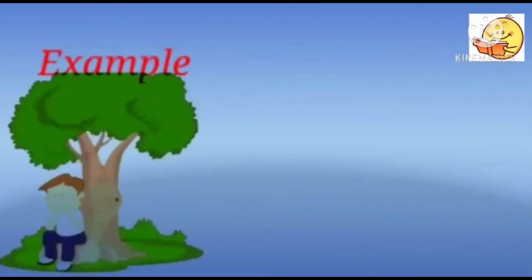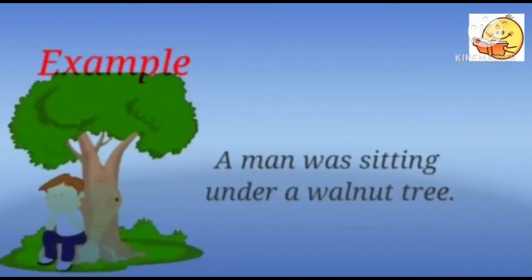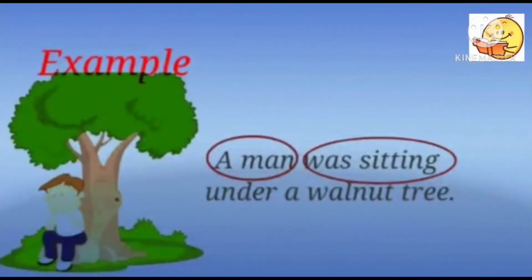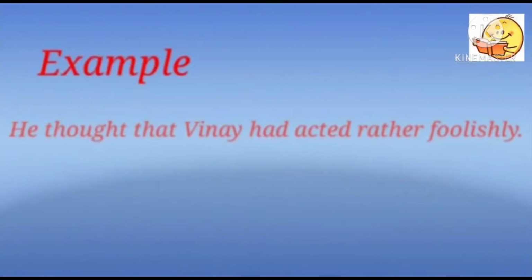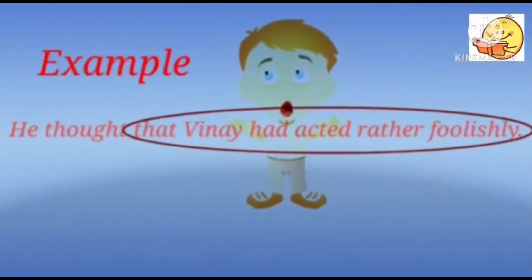For example, a man was sitting under a walnut tree. It has a subject, a man, and a finite verb, was sitting. Therefore, it's a clause. And because it conveys a complete meaning, it is a sentence. But when a clause is not a complete thought, it is a part of a sentence. For example, he thought that Vinay had acted rather foolishly. Here, the clause that Vinay had acted rather foolishly depends on the words he thought to get its meaning complete. Therefore, it is the part of the sentence.